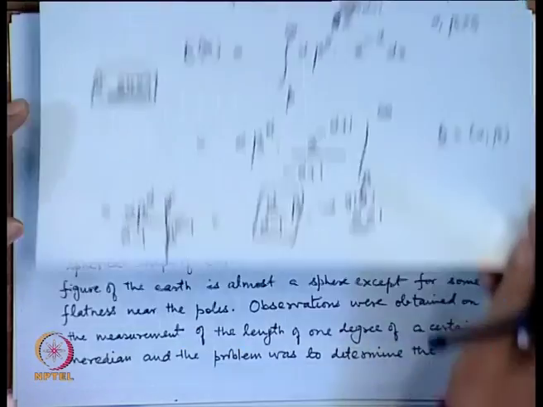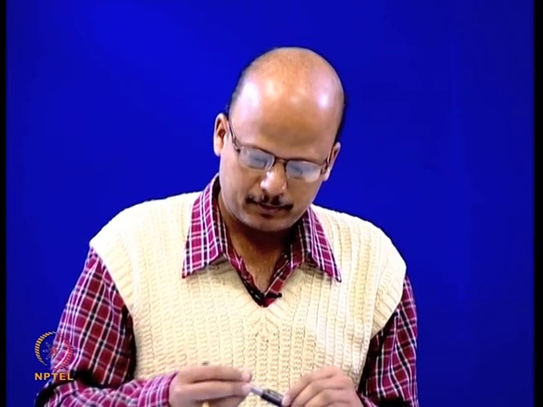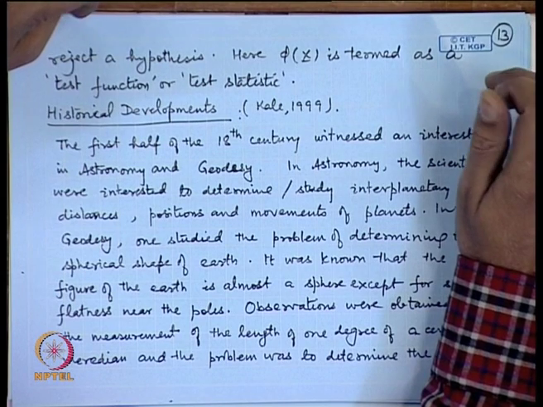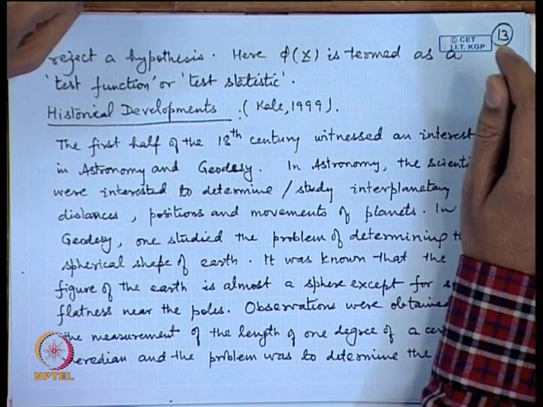I will spend a few minutes on the historical developments of the subject. The historical development of statistical inference we can attribute to the first half of the 18th century, mostly in the problems of astronomy and geodesy. In astronomy the interest was to find the interplanetary distances, the positions of the various planets or stars and their movements. In geodesy one wanted to find the spherical shape of the earth.